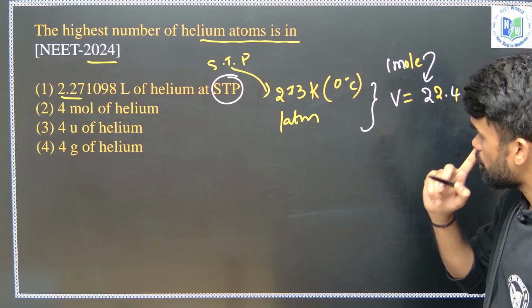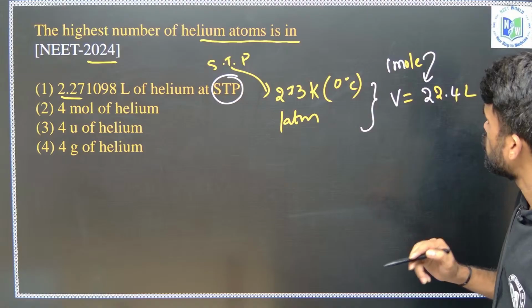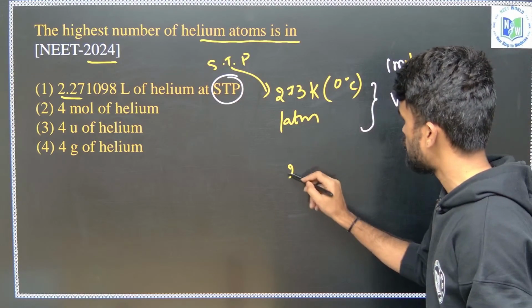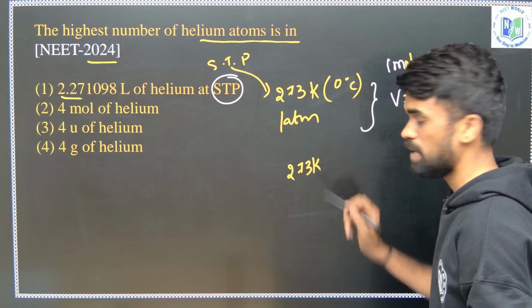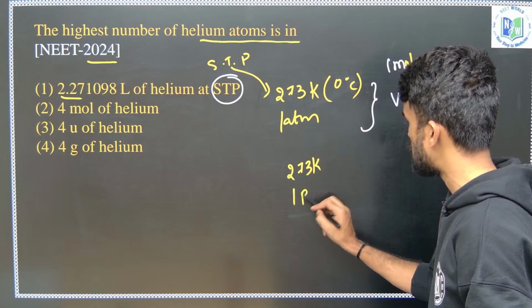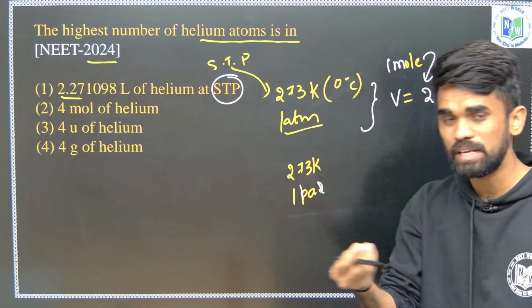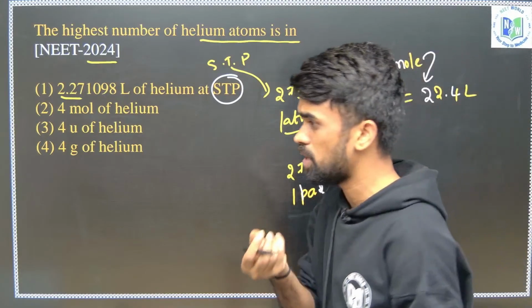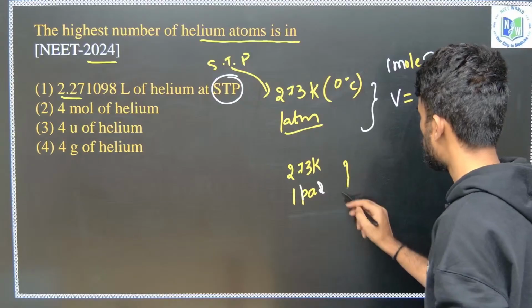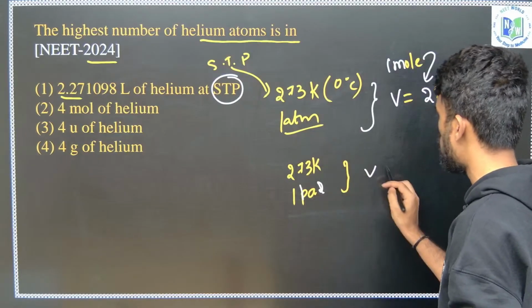Now I am saying you, if the temperature remains the same, but I am taking 1 bar pressure. Here when I am taking 1 bar pressure, atmosphere and bar pressure have a relatively small difference. In this case, since pressure is changed, volume also changes.